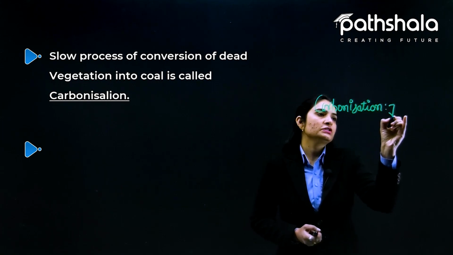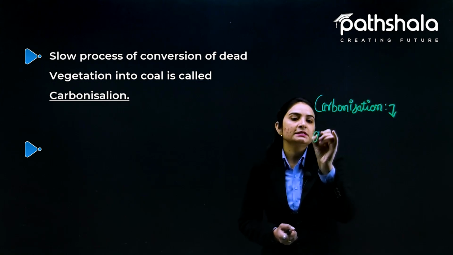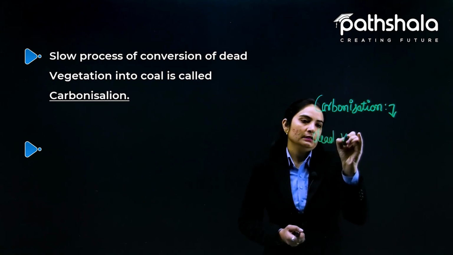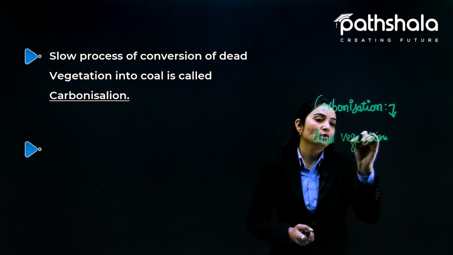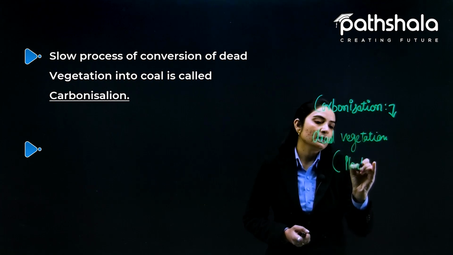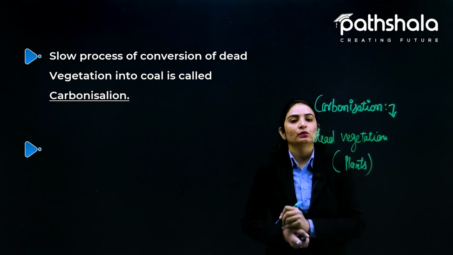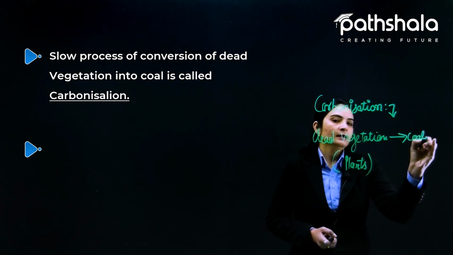So carbonization is what? When the vegetation, dead vegetation, they have written there, dead vegetation. So we can come to know dead and decaying plants. They are talking about majority plants के dead होने से what is going to be formed? Coal. Fine.